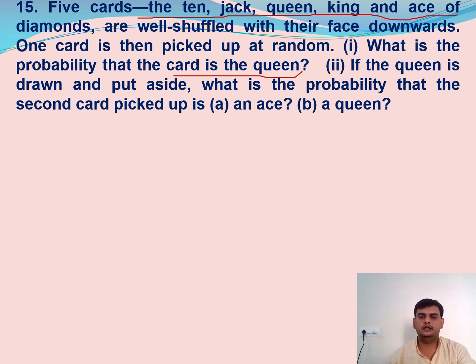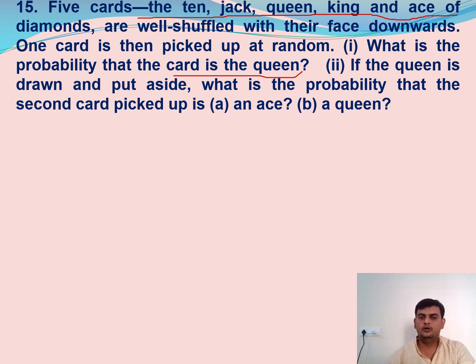Now we have selected one queen card. If the queen is drawn and put aside, that queen card we are keeping aside. Now keeping the queen card aside, how many cards are there? Only 4 cards are there. Now what are the 4 cards? 10, Jack, King and Ace. Queen is out. Only 4 cards are left over. What is the probability that the second card picked is an ace? Now out of 4, how many ace cards we have? Only 1. So the answer is 1 by 4.